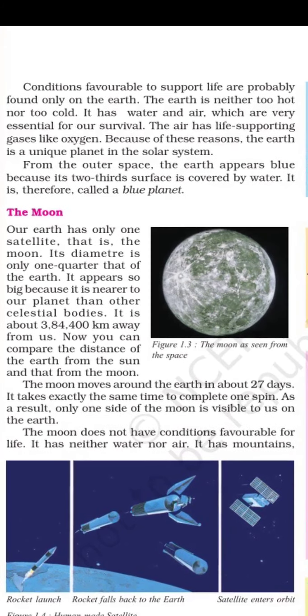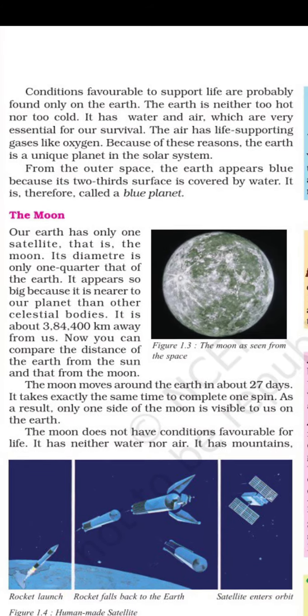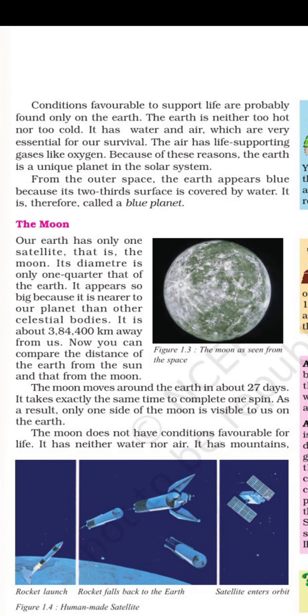To complete a full round, a full revolution, it takes 27 days, and a rotation is similar, taking the same time. The backside of the moon is not visible due to rotation and revolution. We can never see it from the earth.